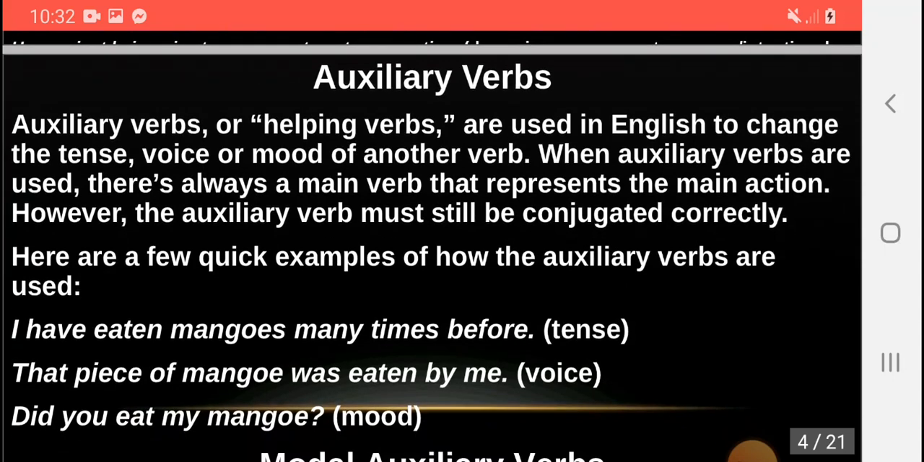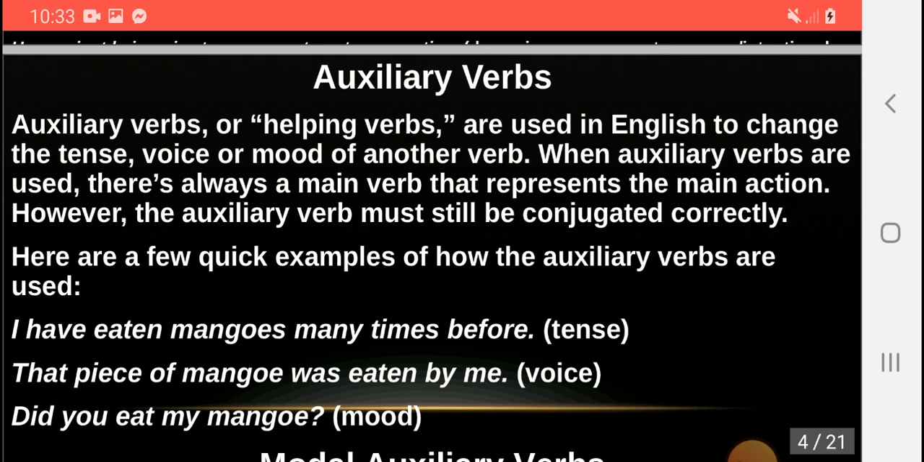Then we have auxiliary verbs. Auxiliary verbs, or helping verbs, are used in English to change the tense, the voice, or the mood of another verb. When auxiliary verbs are used, there is always a main verb that represents the main action. However, the auxiliary verb must still be conjugated correctly. Here are a few quick examples of how the auxiliary verbs are used or how they are conjugated.